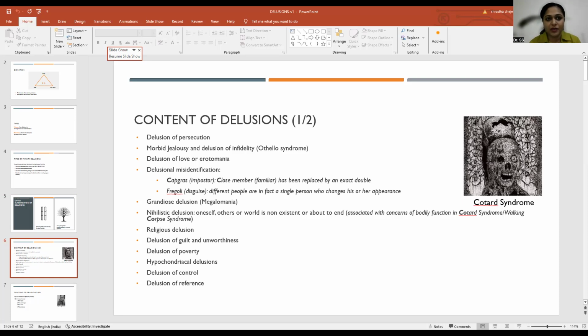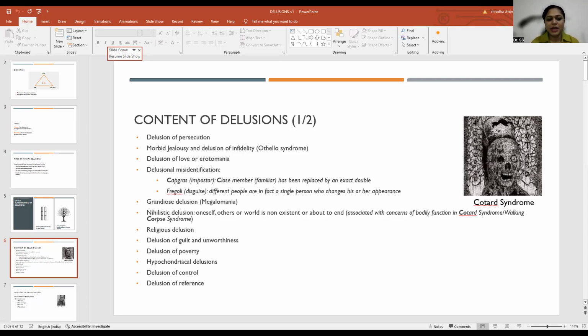Means, if you think of me, I am Dr. Shraddha. Someone else is also behaving like that, or someone else is me. I mean, there is a different character, but it is actually me who is taking up that character. I'm Dr. Shraddha. I'm also behaving like the Prime Minister of India, Mr. Modi, or I'm trying to behave like Shah Rukh Khan. But in reality, all of them are Dr. Shraddha. I am trying to mimic them or replacing them. This is Fregoli syndrome.